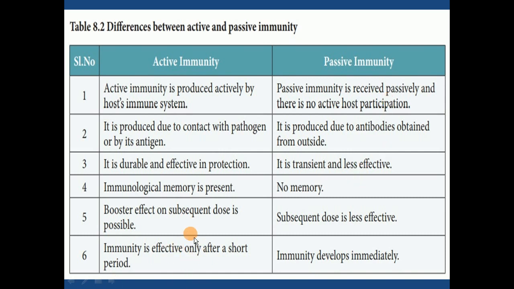Here it takes a little time, because if you recall, primary response was slow. So active immunity provides immunity after a while, while here you will get it immediately. Because you are providing ready-made antibodies, this antibody will directly or immediately bind with antigen and destroy that antigen. So you can see the effect immediately. Here it will take time.